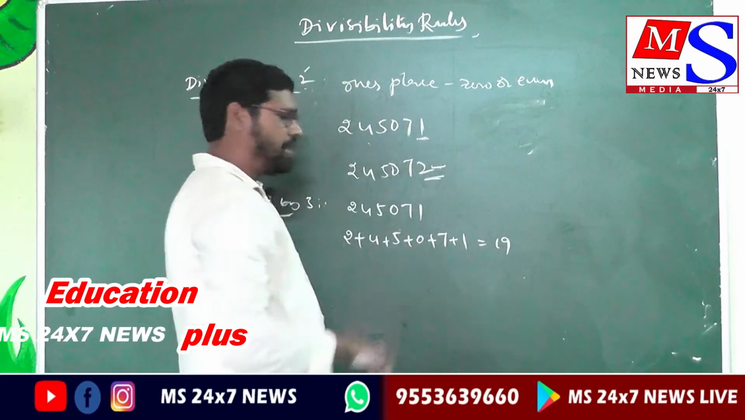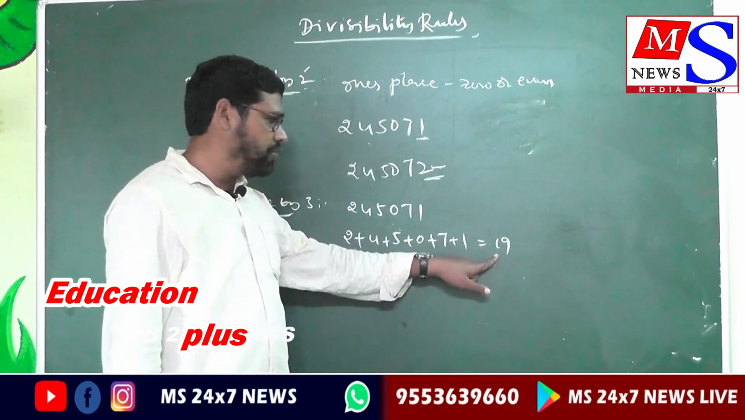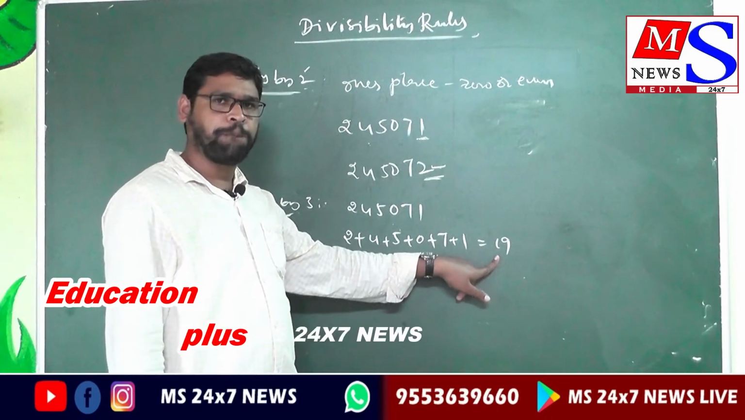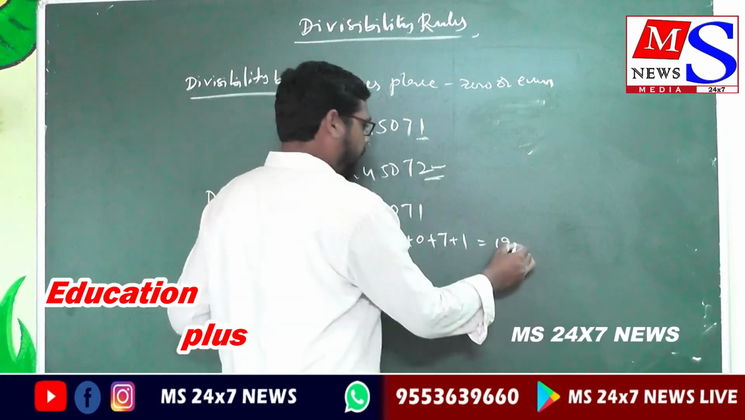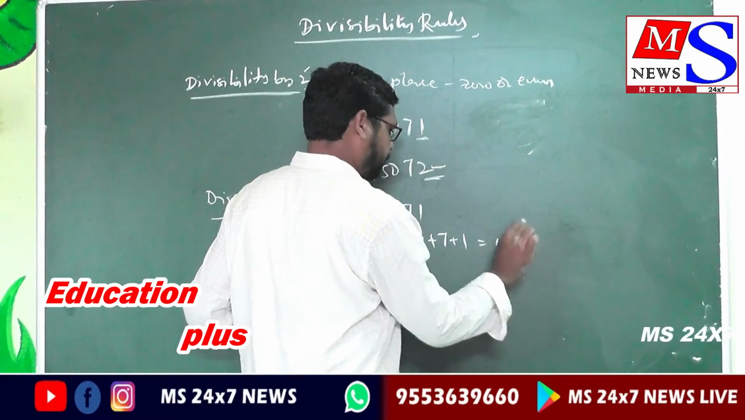So the sum of the digits is 19. So is this divisible by 3? Is 19 divisible by 3? No. So it is not divisible by 3.